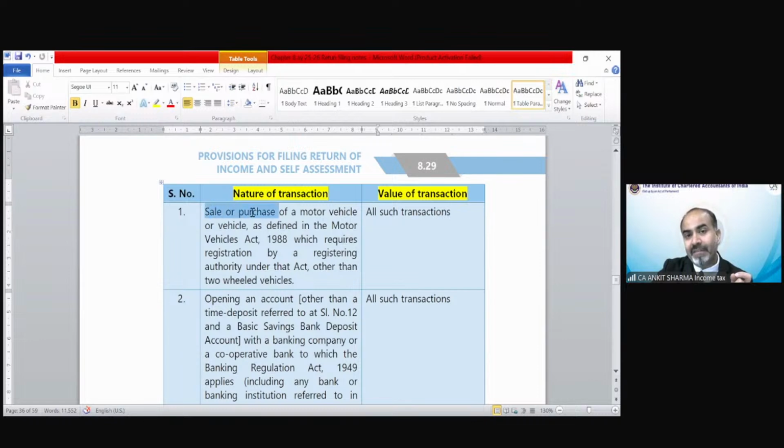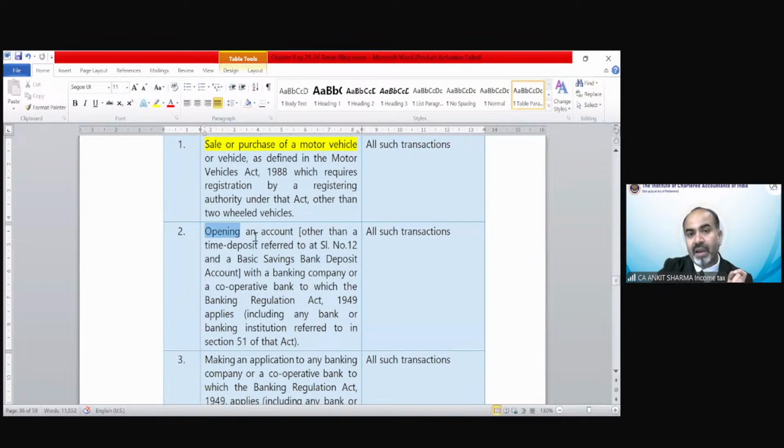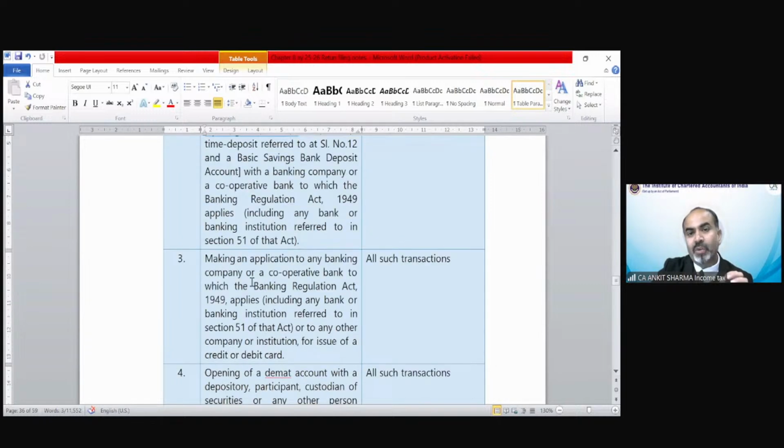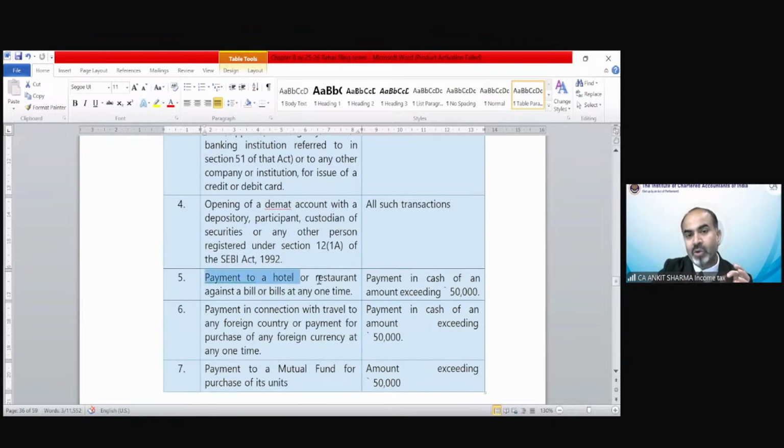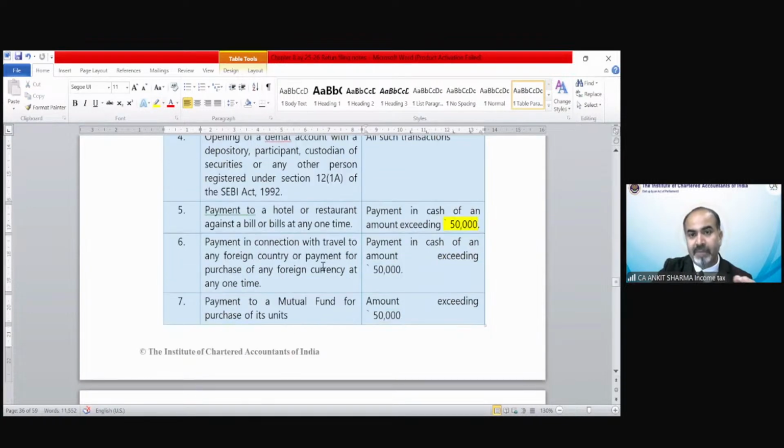If you are having any sale or purchase of a motor vehicle, you have to submit your PAN number. Opening an account, time deposit referred to, you have to submit your PAN number. Making an application to any banking company or cooperative bank, etc., you have to submit a PAN number. If you are paying to a hotel or restaurant, you have to submit your PAN number if the payment exceeds 50,000 rupees in cash. Payment for connection or travel to any foreign country, if there is a payment of more than 50,000 in cash, you have to submit your PAN number. Payment for a mutual fund, if exceeding 50,000, you have to submit a PAN number.